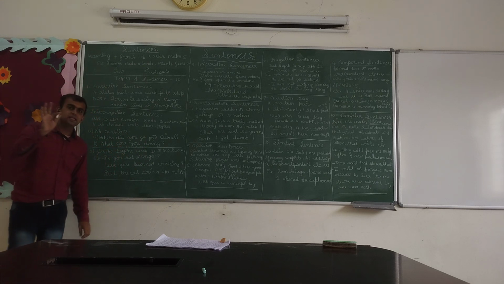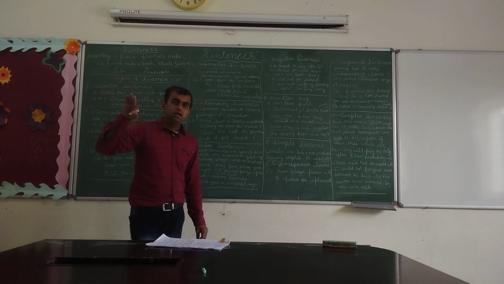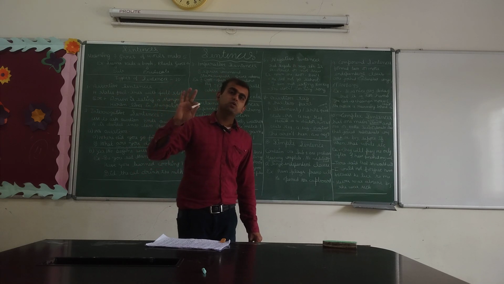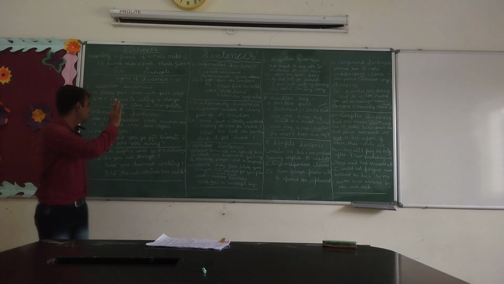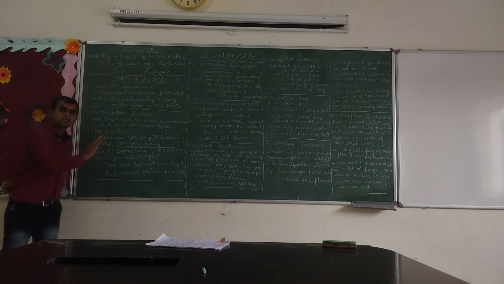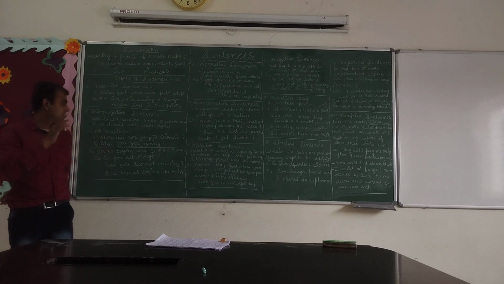Second one are interrogative sentences. Interrogative sentences are those sentences which always end with a question mark. We use interrogative sentences to ask questions. There are two types of interrogative sentences: WH questions and yes/no questions. What are WH questions? In WH questions, we always place a WH word like which, what, when, who before a sentence.